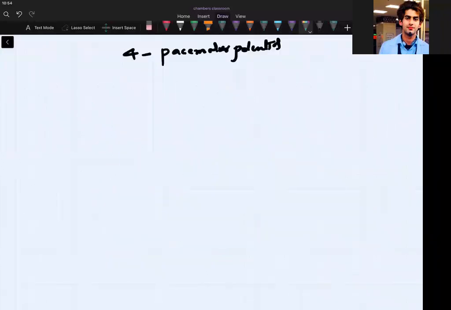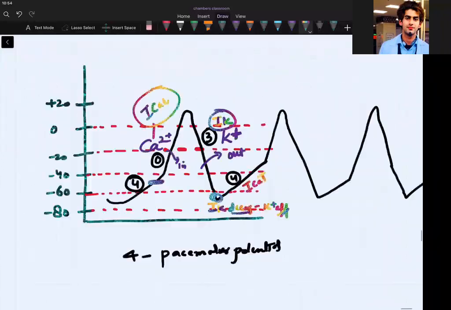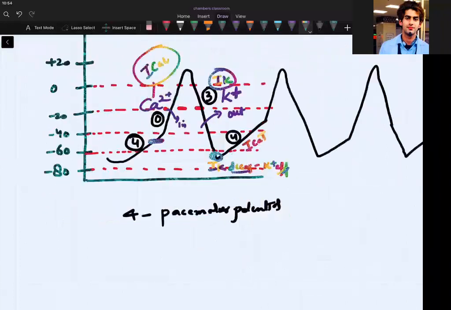At the end of depolarization, potassium efflux will start. Then you will have the opening of those transient calcium channels again so that you can influx more calcium and start this pre-potential.